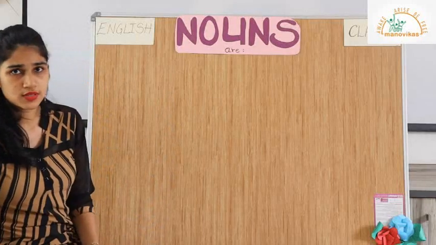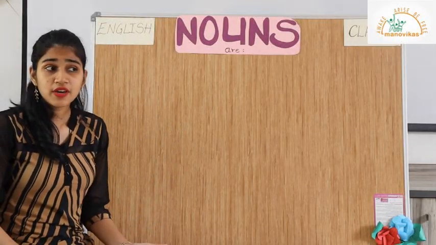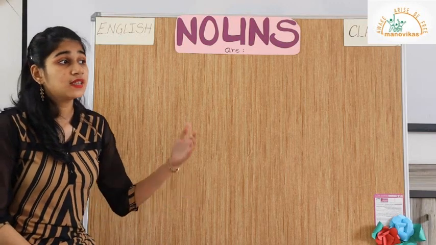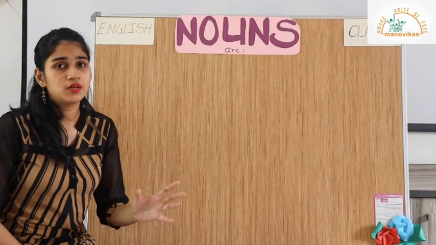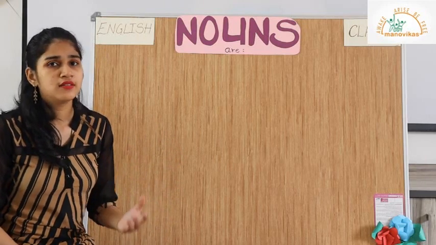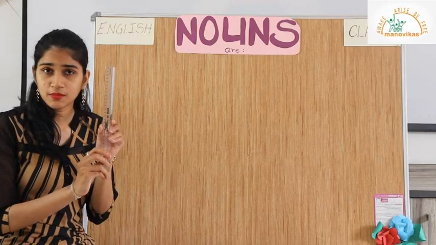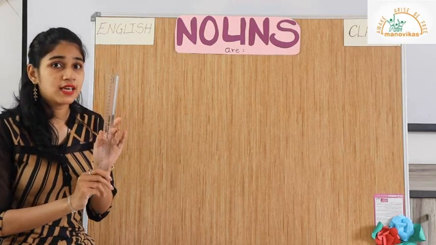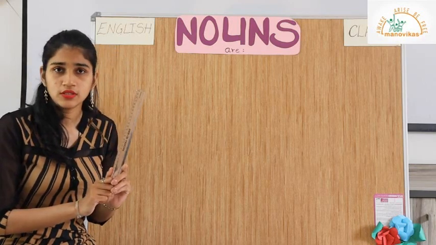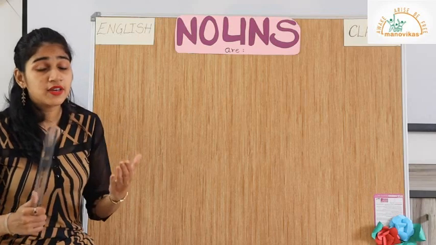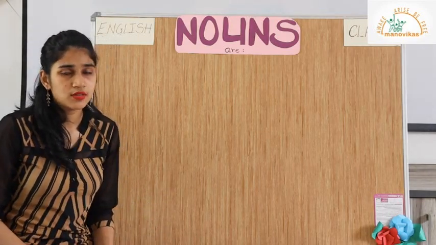N-O-U-N-S, nouns. Now what are nouns? Nouns are everywhere around us. Everything that is there around us has a name. And those naming words that are used are called nouns. For example, I have this thing in my hand. This thing is called a ruler. Ruler is a noun. So the naming words used are called nouns.